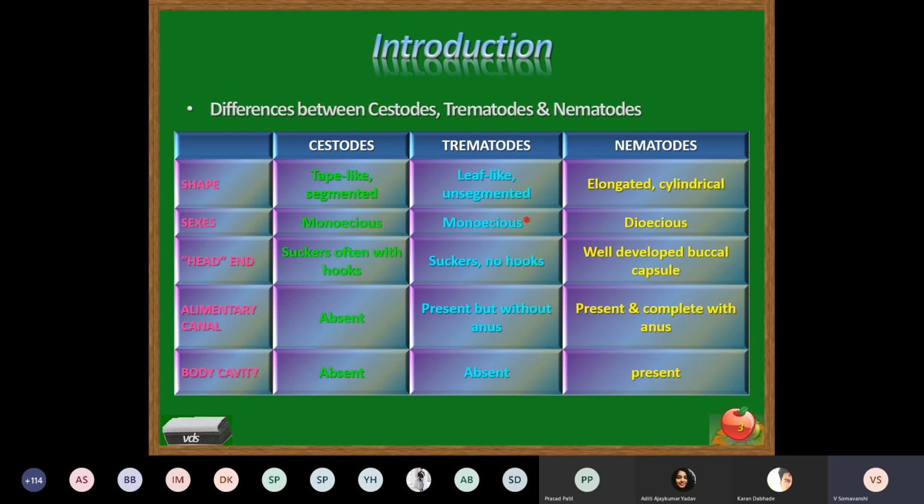Then the body cavity. According to the definition of Platyhelminthes, cestodes and trematodes are flat worms, so a body cavity is absent. Whereas in the case of nematodes, it is a cylindrical worm. The body cavity is present, in which all the different systems float. The alimentary canal, the reproductive system, the excretory system, all these systems are present inside the cylindrical worm. So they have a body cavity. So these are some of the major differences between the three classes, cestodes, trematodes, and nematodes.